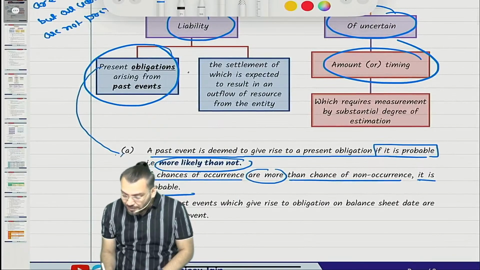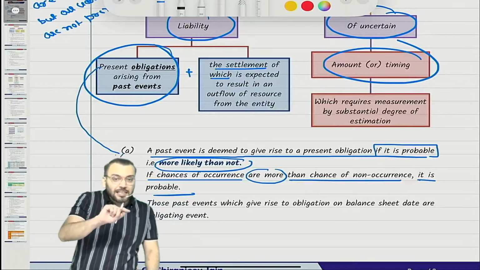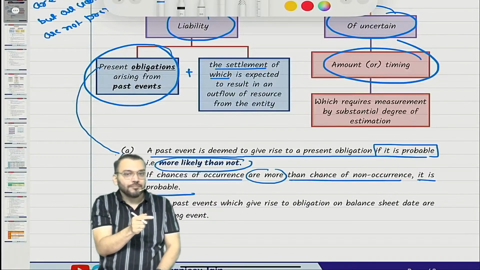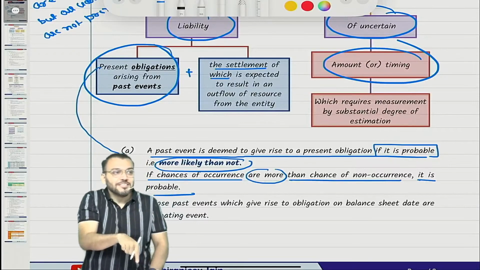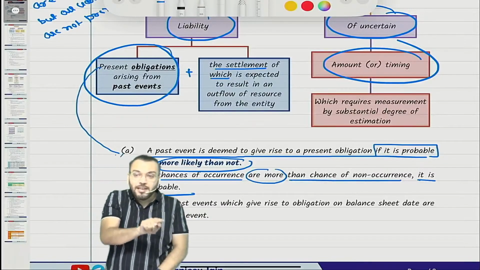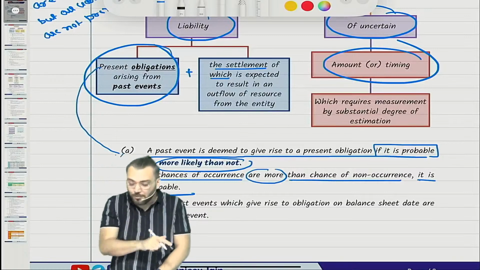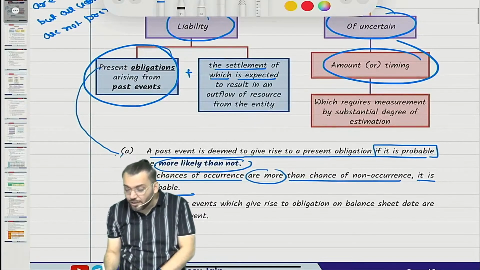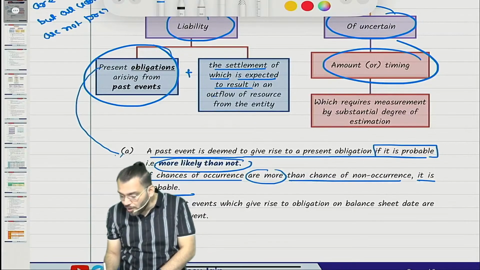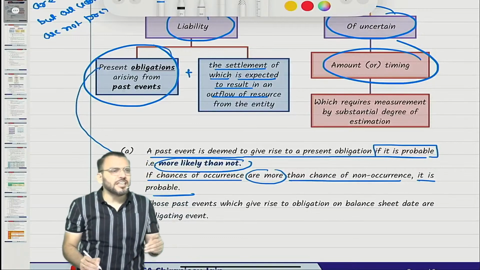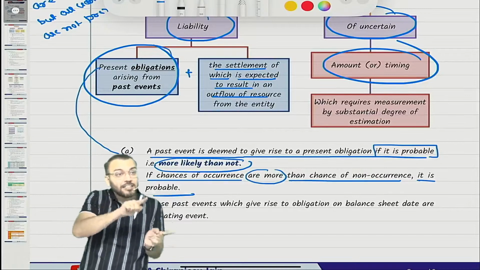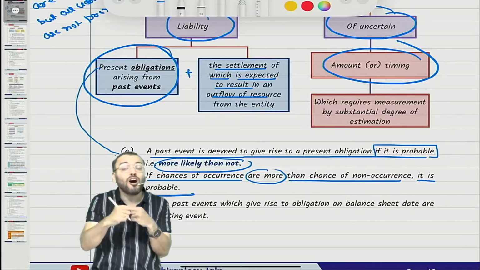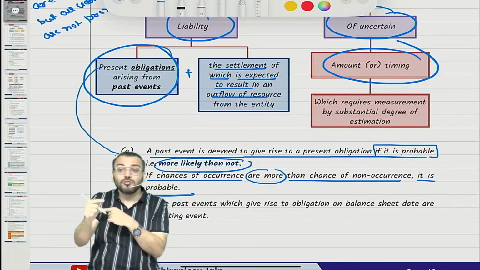And the settlement of the present obligation is expected to result in an outflow of resources from the entity. Can you say it will be settled in the future, not now? Settlement will be done in the future through outflow of resources.